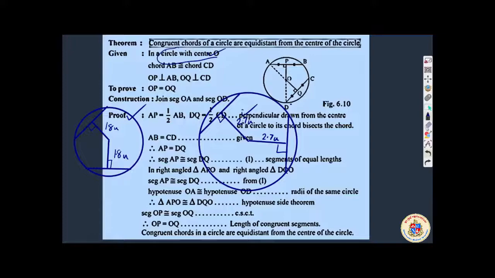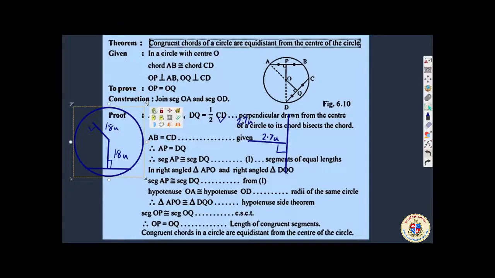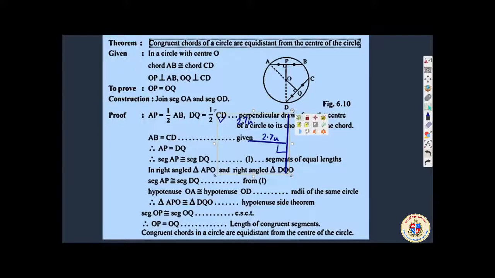This also can be proved. That is the beauty of geometry. If you say something ऐसा है, proof चाहिए, कोर्ट के जैसा है. आपको ज्योमेट्री का टेक्स्ट बुक में स्टार्टिंग में ही बोला है, this is about logical reasoning, analysis and reasoning, जो कोर्ट में चलता है. रीजन चाहिए. In a circle with center O, chord AB and chord CD are there. OP is perpendicular to AB. Very good. OQ is perpendicular to CD. Prove that OP is equal to OQ.